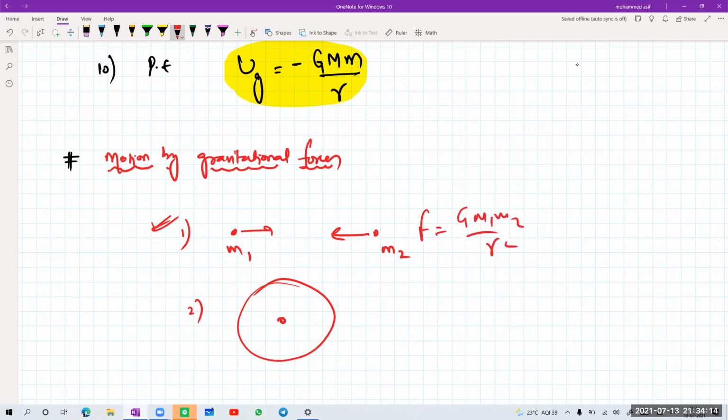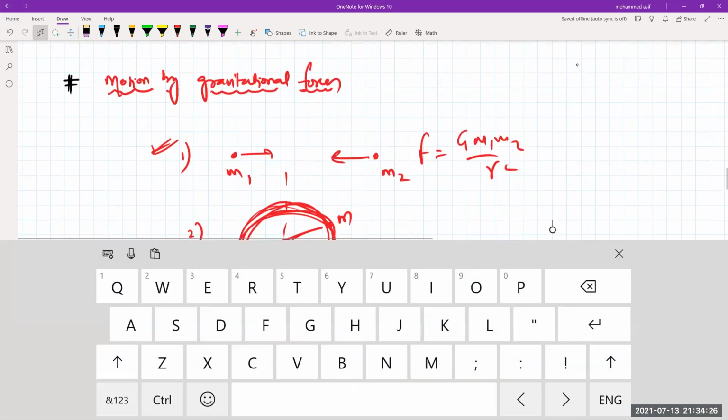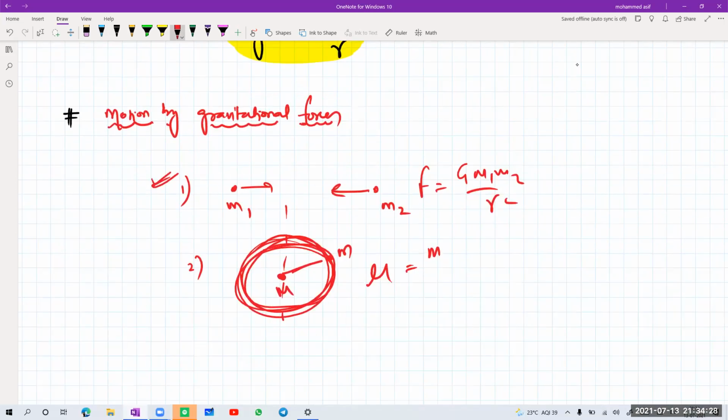The other one is central motion. There will be a nucleus, one particle of mass M, and another particle of small mass m. About this common axis, this charged particle or this mass will be rotating. So when we have two masses, we use the reduced mass concept, that is, mu is equal to M1 M2 divided by M1 plus M2. Is that clear?